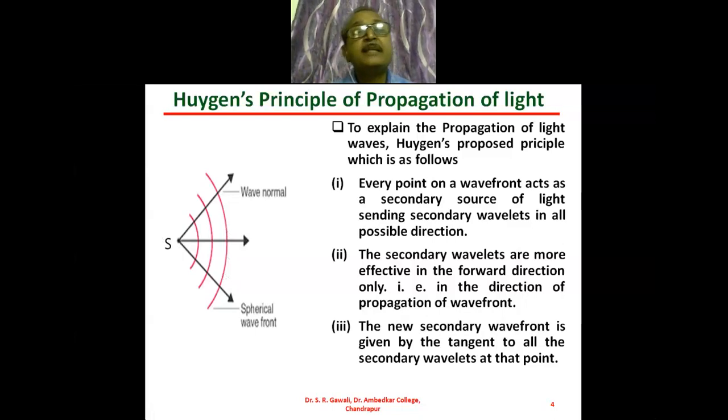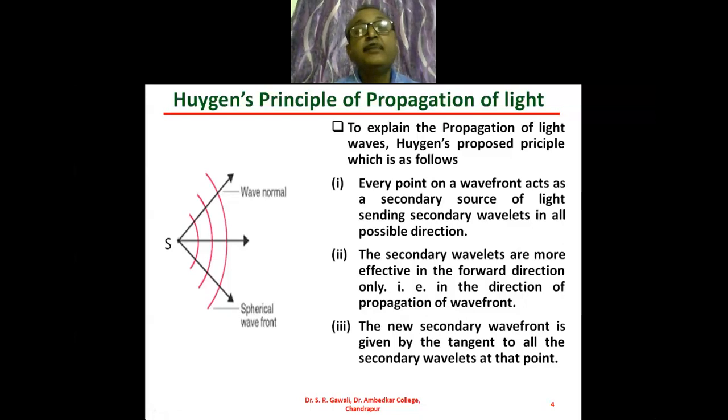directions. Suppose we consider the point which is present here. Is my arrow, the cursor, visible? So here suppose this point will be considered. So this point will act as a secondary source of light, and this secondary source of light will emit the light waves in all possible directions.